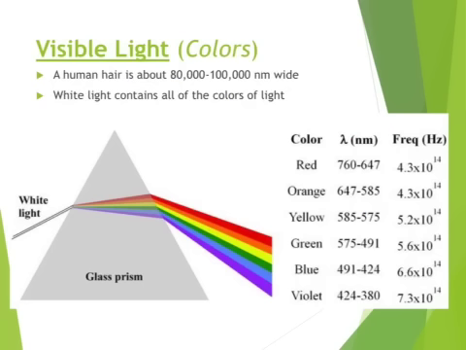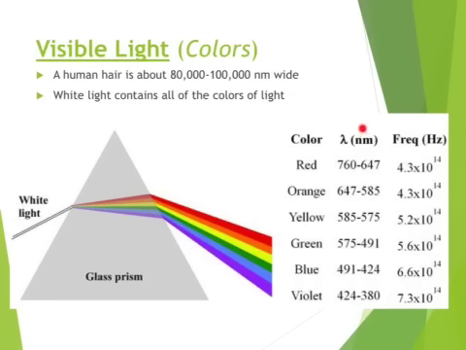The most important part that we're going to be focusing on this unit is the visible light part of the spectrum. So how big the wavelength of the visible light spectrum, you can see it goes from 760 nanometers being the longest, which is red, all the way down to 380 nanometers, which is the shortest, which is violet light.